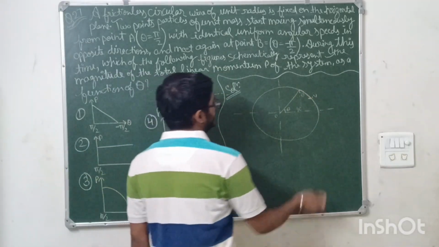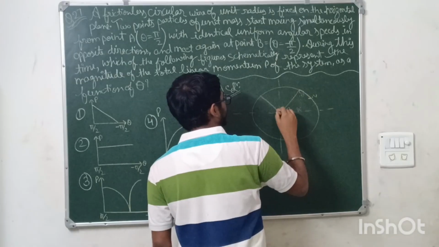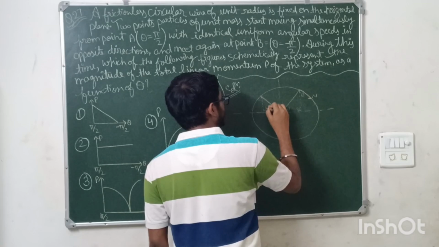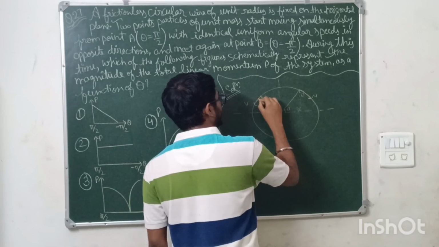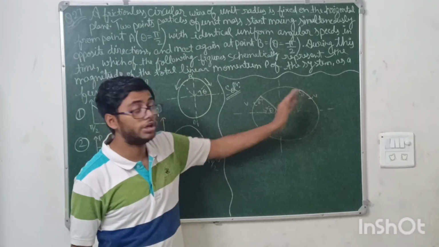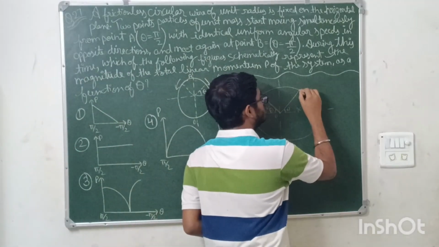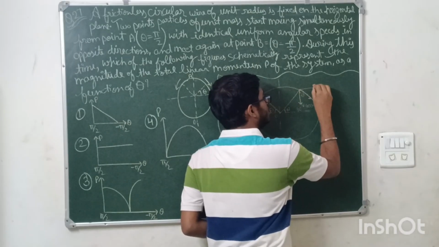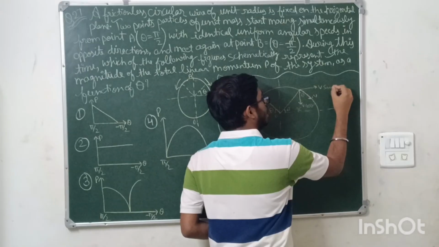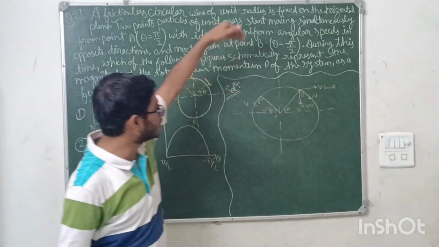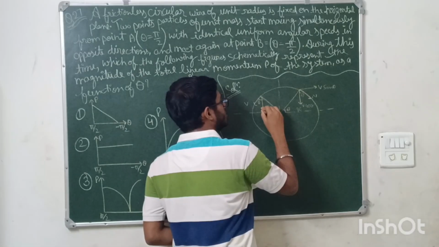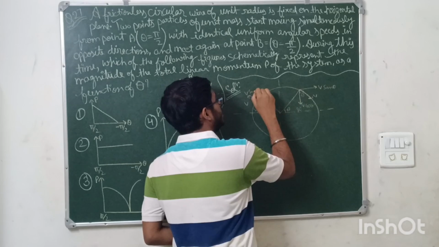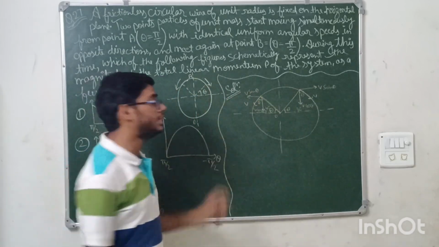Clear? Now see, same for this particle as well, theta. Drawing the perpendicular line here, this will be 90 degrees, and the velocity of this particle as well, and this is theta. Now if I take the horizontal and vertical components of these two particles, so here downwards will be v cos theta, and like this v sin theta. Same for this one: v cos theta, and this is v sin theta. Now these two are in the opposite direction, magnitude same.